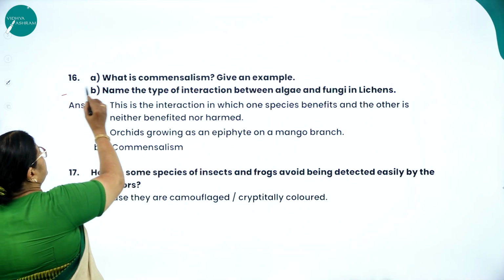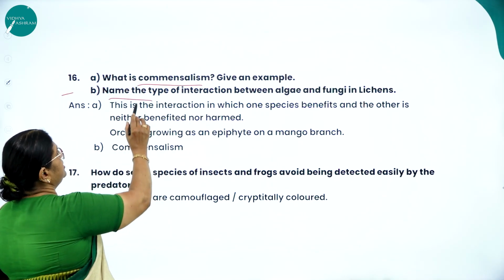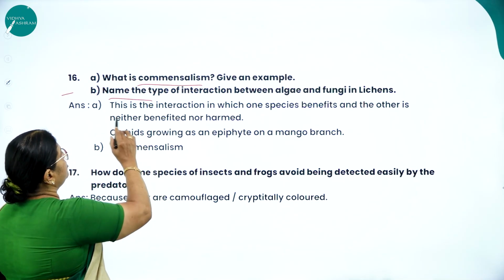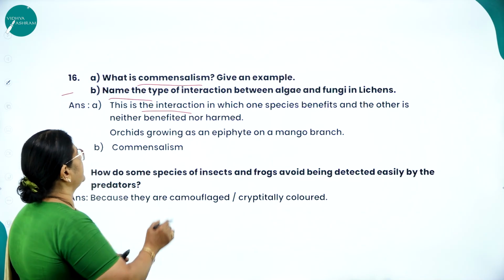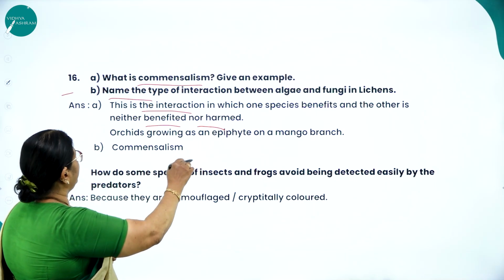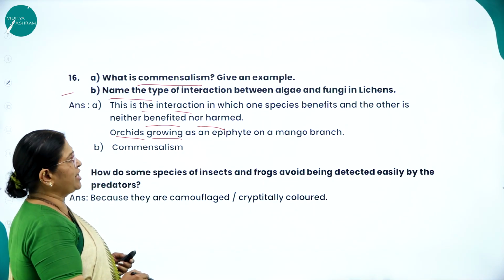Next, question number 16. What is commensalism? Give an example. It's a split question. Name the type of interaction between algae and fungi in lichen. So what is commensalism? This is the interaction in which one species benefits, the other is neither benefited nor harmed. Example: orchids growing as an epiphyte on a mango branch.